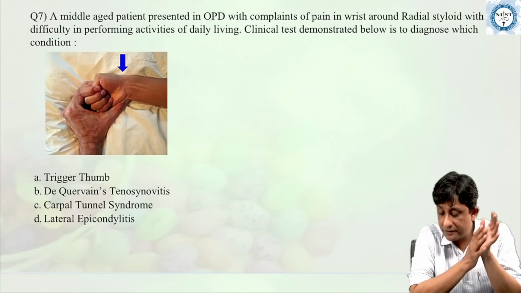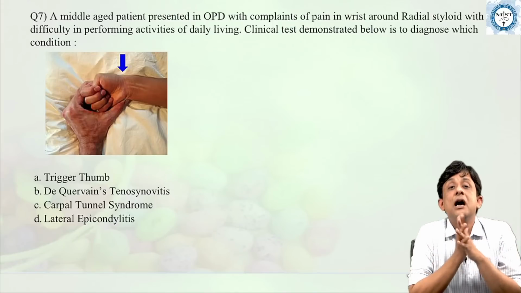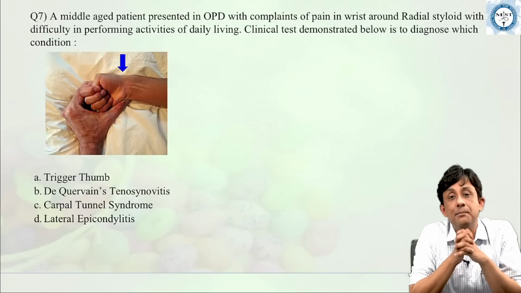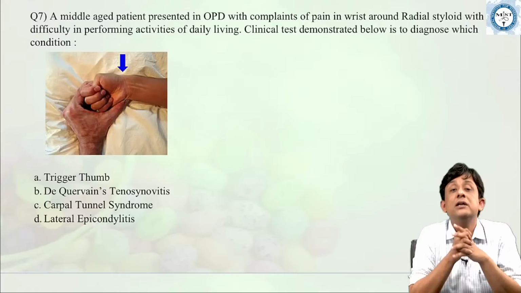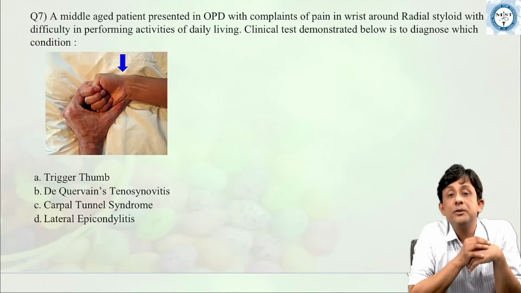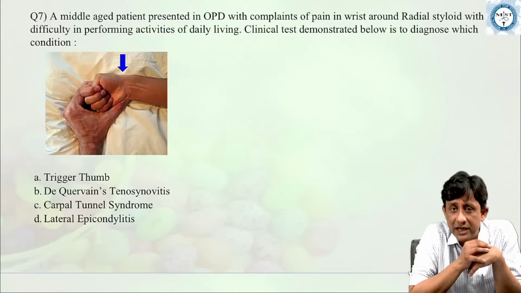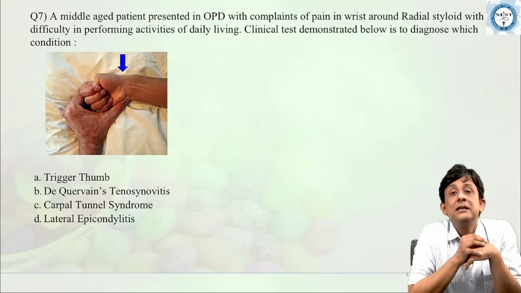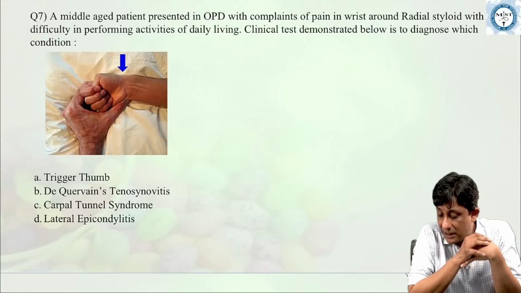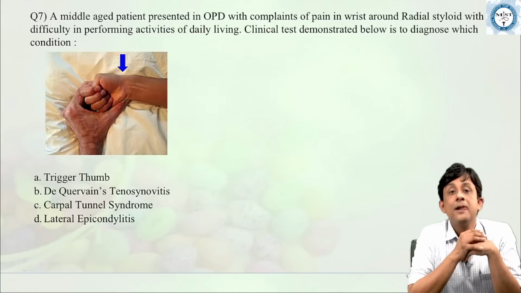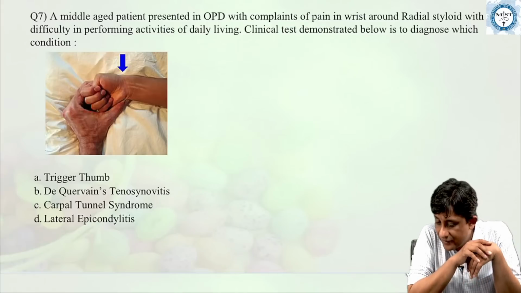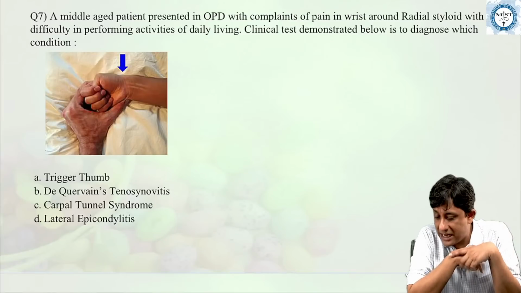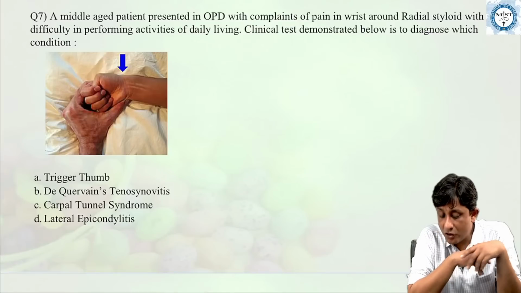Okay, so the next question. Let's go slowly. A middle-aged patient presents in the OPD with complaints of severe pain in the wrist around the region of the radial styloid process with difficulty in performing activities of daily living. Now, the clinical test which is done here is to diagnose which clinical condition? Okay, so yes, everybody, what is the answer for this? Can anybody tell me what this test is called?